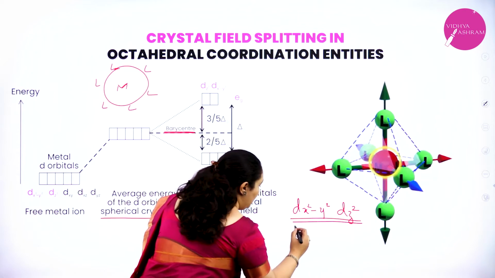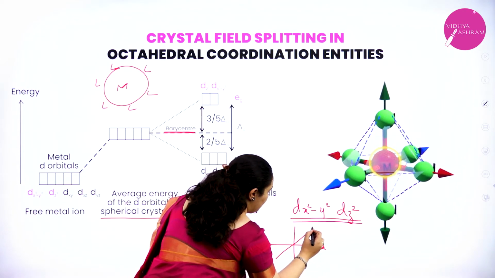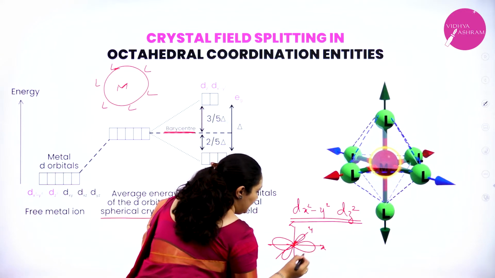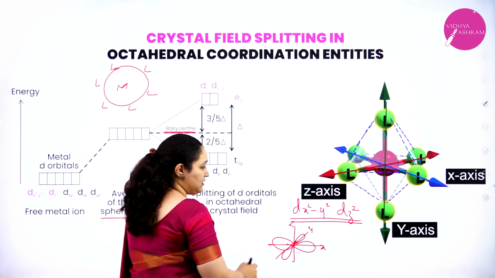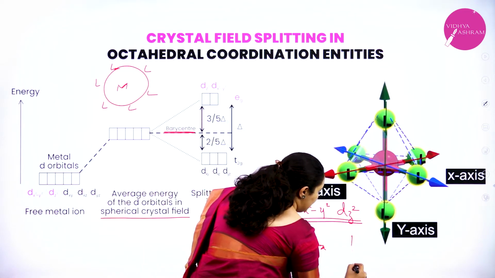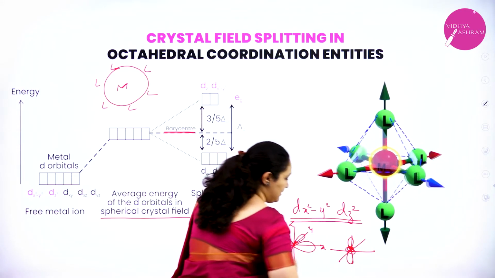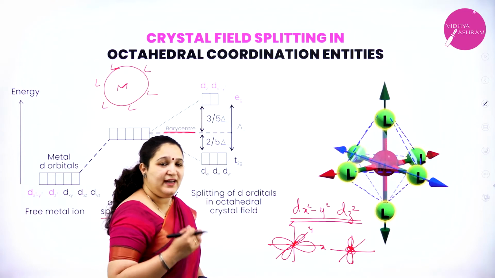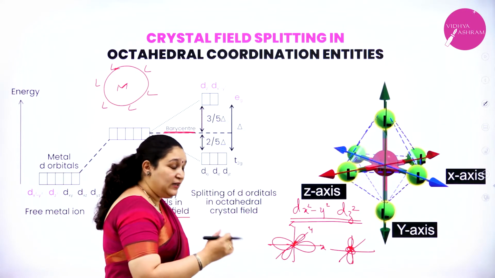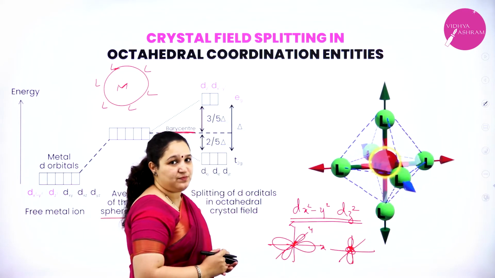That is, if I draw dx square minus y square, this is x, y and z, this is the d orbital which is along the axis, and dz square is like this along the z axis. Correct? The rest 3 d orbitals have their lobes oriented in between the axis. They are not along the axis.